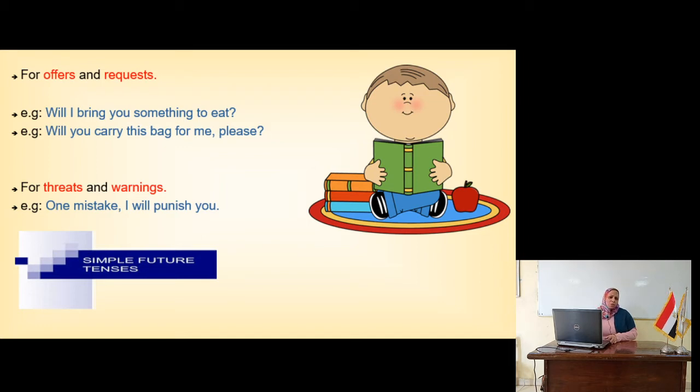In the next slide, now I use it for offers and requests. How can I do that? I can say, will I bring you something to eat? Or, for example, will you carry this bag for me? Now this is a request. Will you carry this bag for me is a request. And the first one, will I bring you something to eat, is an offer. Will I get you something to drink?